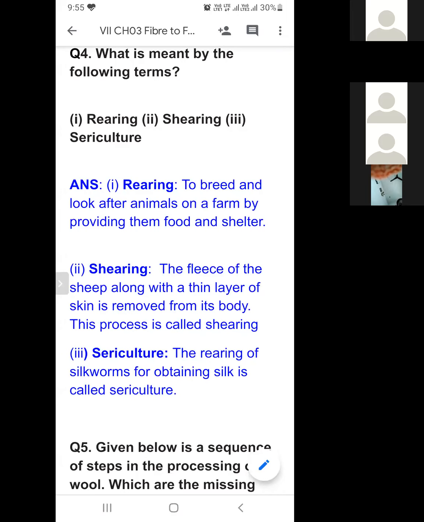Manpreet ma'am, sorry. Electronic spreadsheet. What is electronic spreadsheet? Look, students. Manpreet ma'am, please mute your mic. Yes, sir.